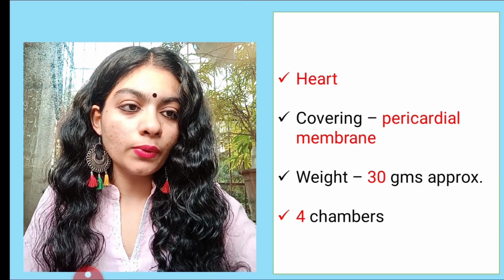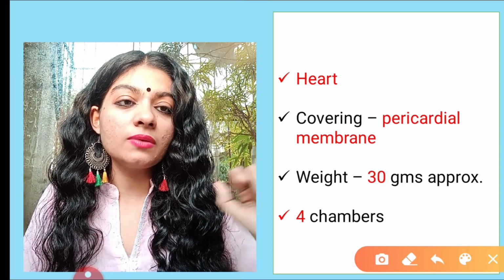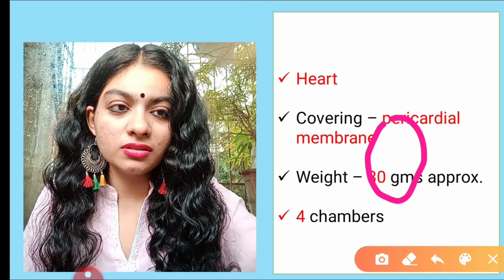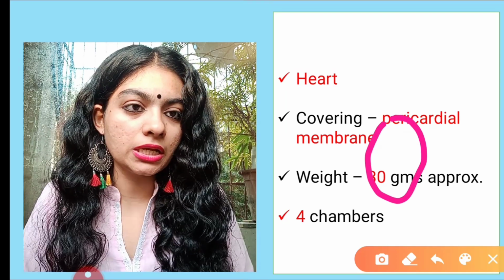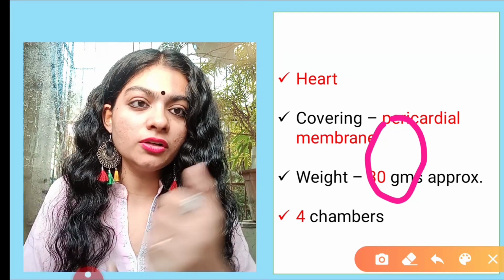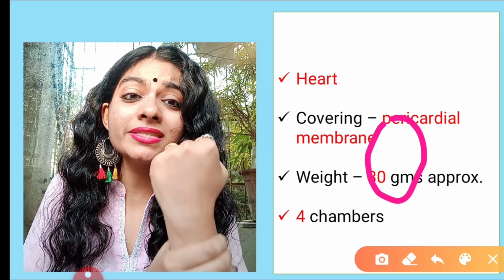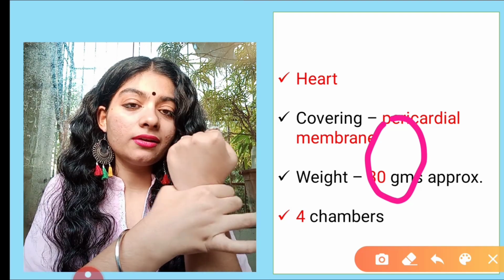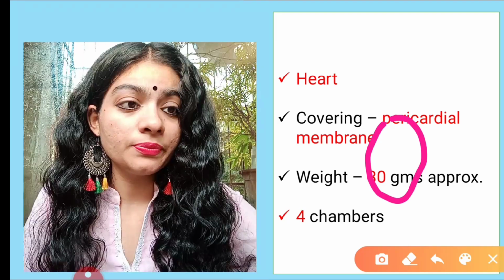If I talk about the weight, it is approximately 300 grams. Kindly ignore the earlier number, it's a mistake. It's not 30, it's approximately 300 grams. In fact, it's not mentioned in Lucent. The size of the human heart is around that of a human fist.